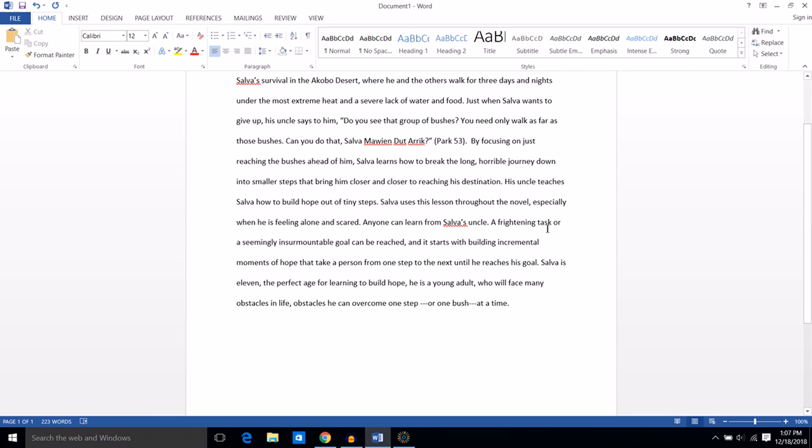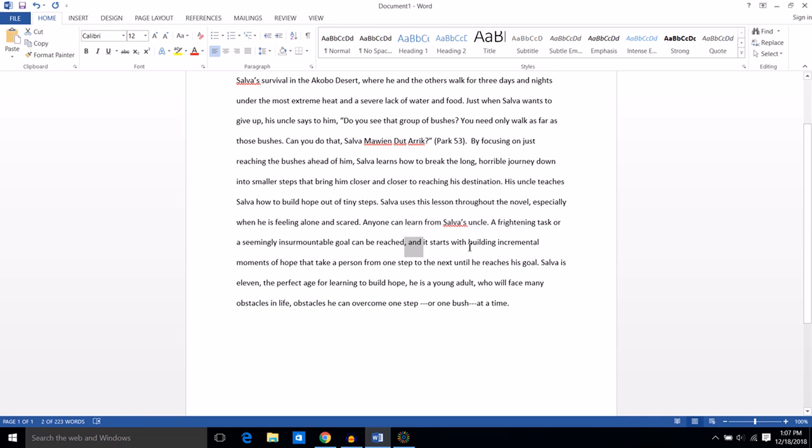A frightening task or a seemingly insurmountable goal can be reached, and it starts with building incremental moments of hope that take a person from one step to the next until he reaches his goal. Okay, so this one, I'm looking here and I know I'm combining two complete thoughts.